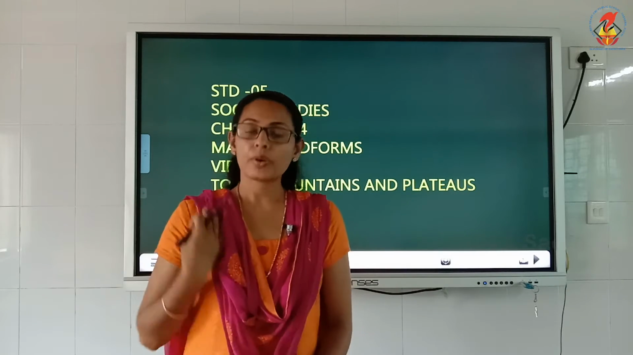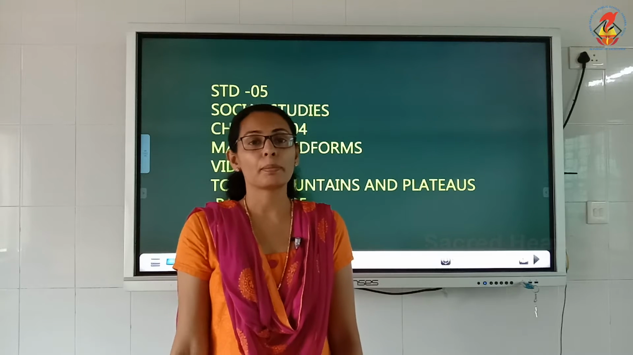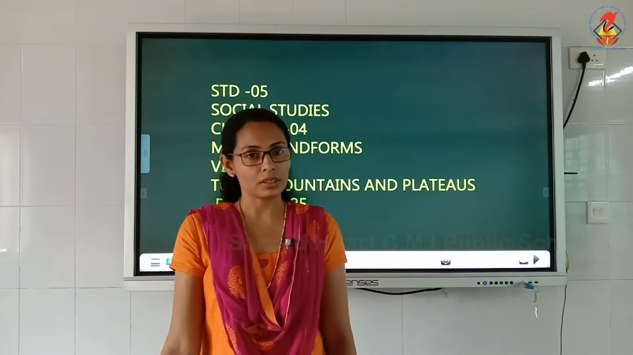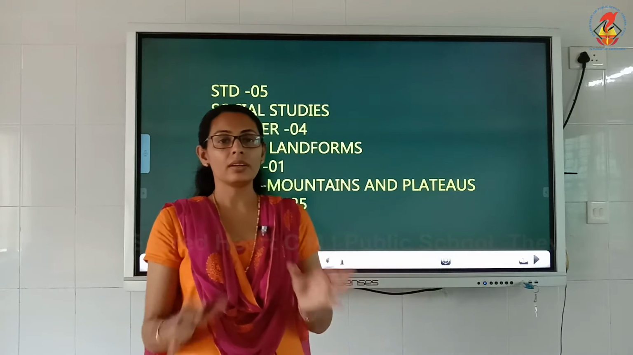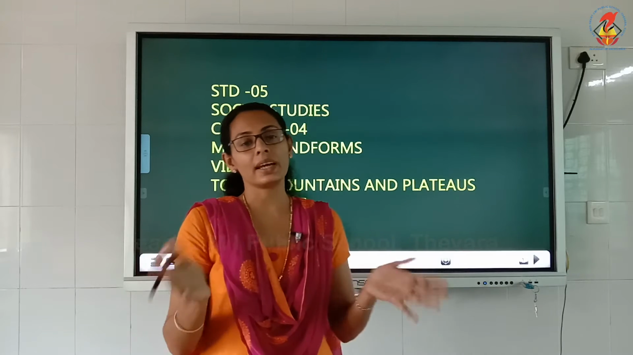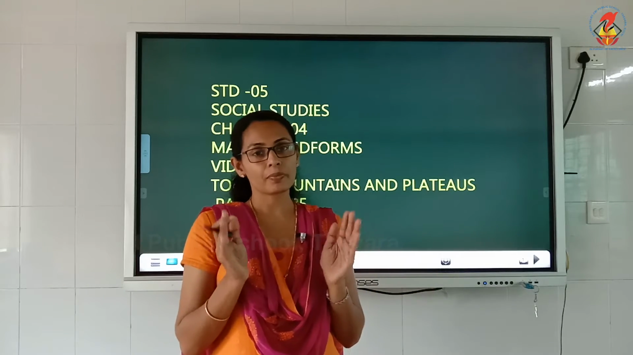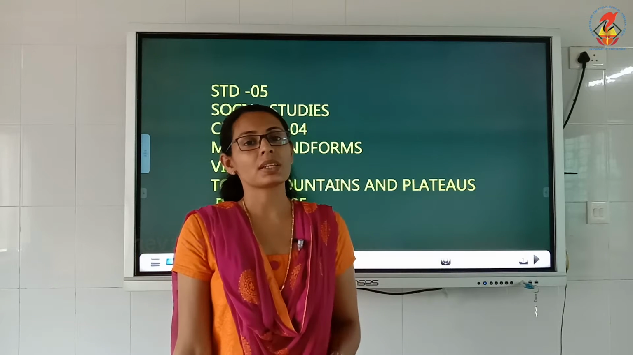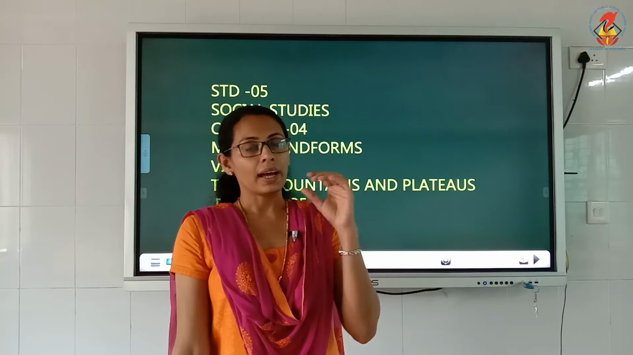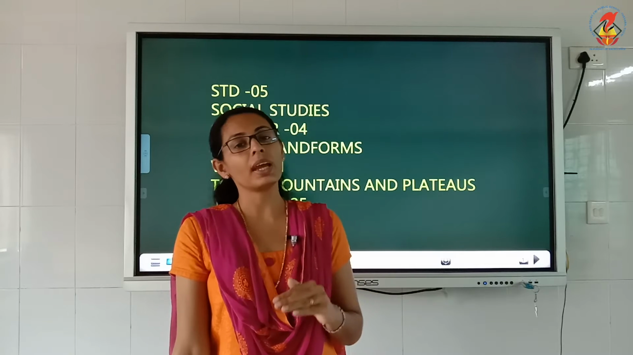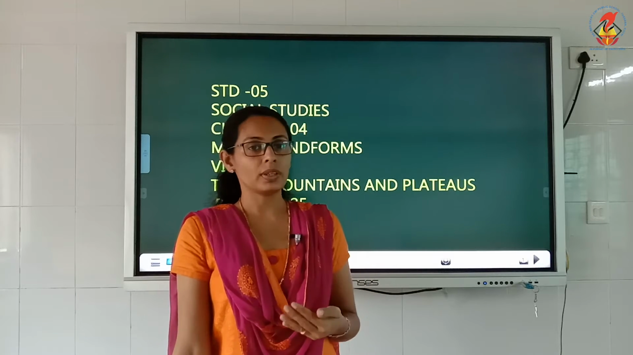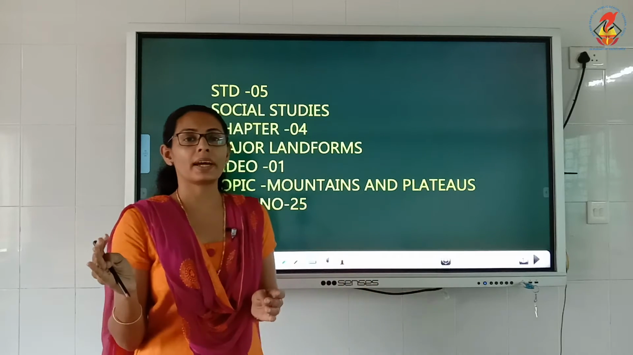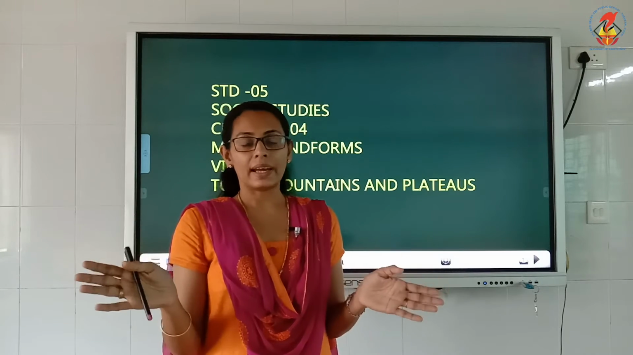Okay, so what do you mean by the landforms? We already know that we have different types of landforms, and our earth is a combination of land and water. The land has only a very small percentage, about 29% is land area, and 71%, most of the area, is covered by water. We know that. So 71% is covered by water and 29% is covered by land.